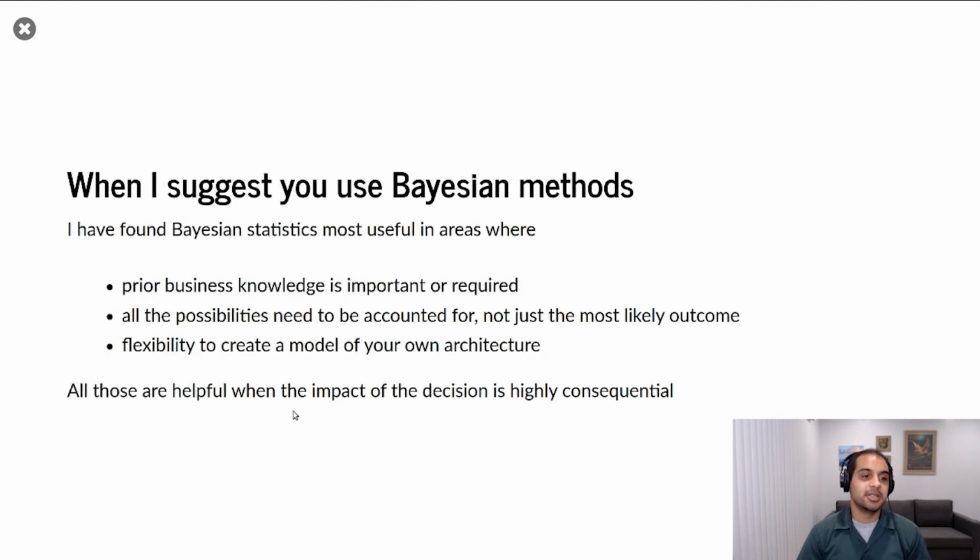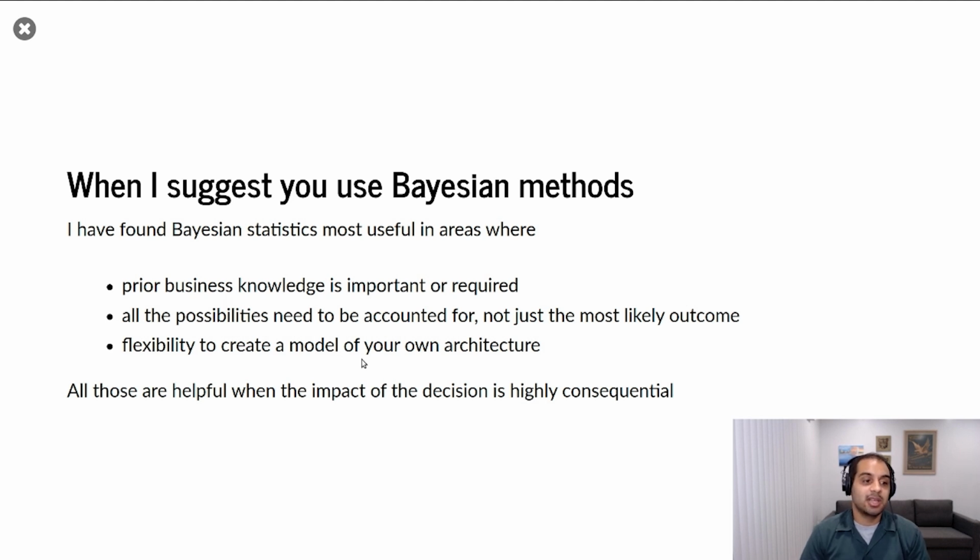So here's when I suggest you use Bayesian methods, though, and it's not all the time. Actually, to be quite honest, I maybe use Bayesian methods for 30 to 40% of my problems when I was at SpaceX and other companies like that. I use it when prior business knowledge is really important or it's required. Like people know so much that's not in the data set or it's not in the database that we need to incorporate their knowledge somehow. I do it when there's what's called tail risk, when you have to account for all the possibilities that can happen, not just the one that's the most likely to happen. And I have to do it when I need a flexible model architecture that meets my situation.